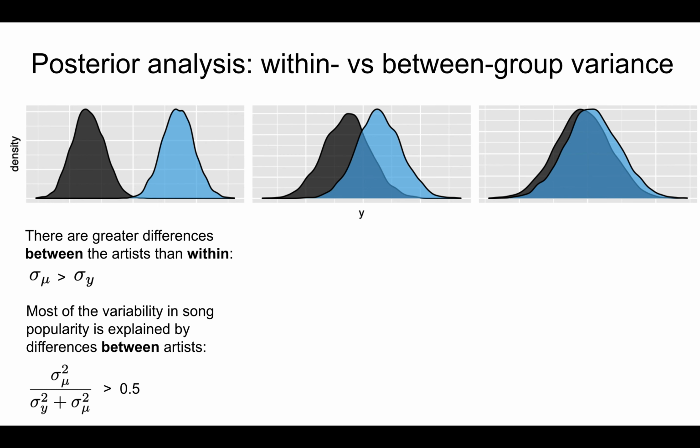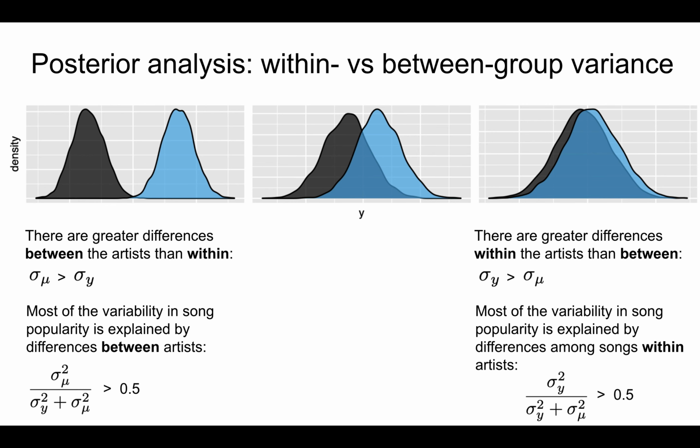Consider the second extreme in the right plot. In this case, the two density plots for the two artists have very strong overlap. Thus, relative to the differences among the songs within each artist, there's little difference between the artists themselves. Technically speaking, sigma y is bigger than sigma mu.